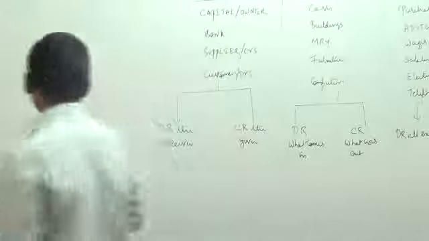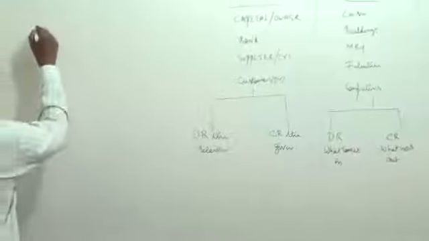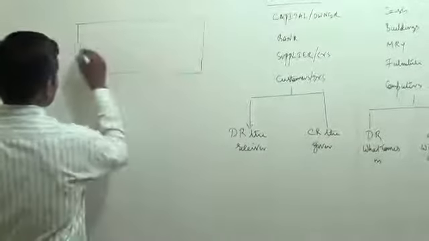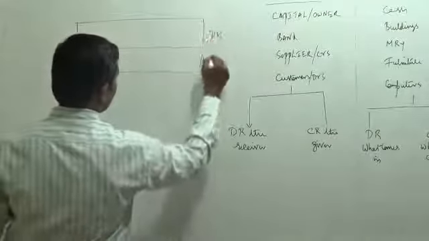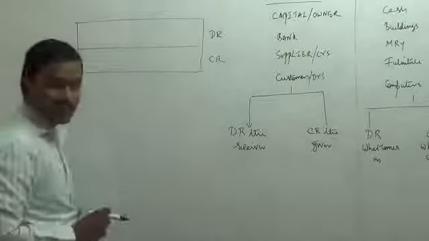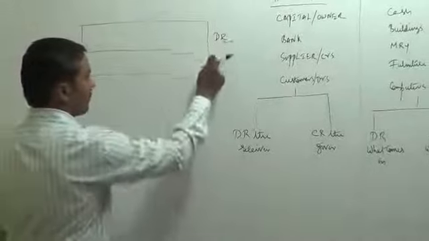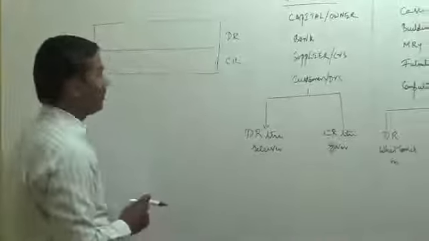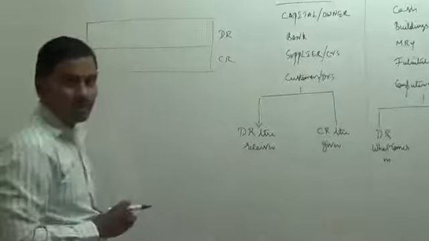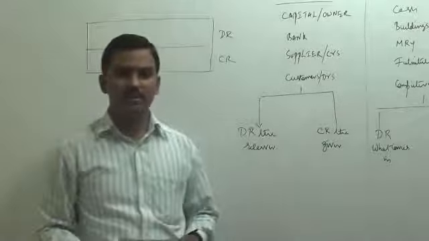Now, as I told you, accountancy is a 2-line language. There are only 2 lines in this language, debit and credit. The top line is called the debit line and the bottom line is called the credit line. Short form of debit is DR and short form of credit is CR. Something has to be recorded in the first line and something has to be recorded in the second line. Now how does he record this particular transaction?